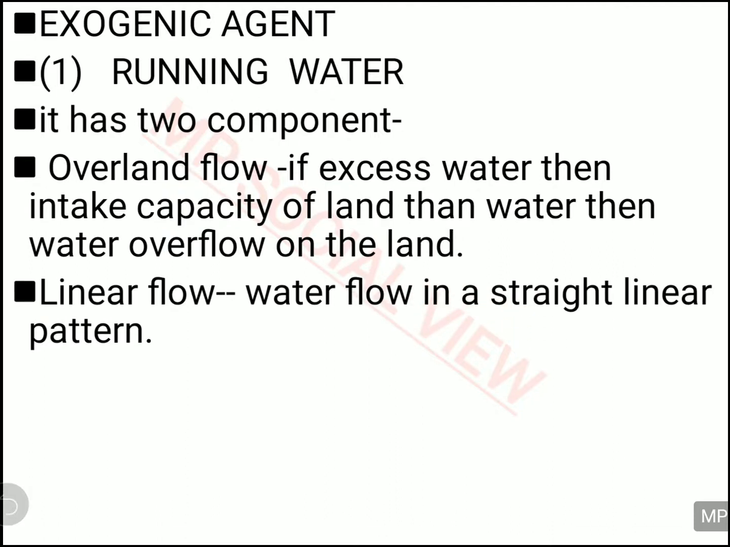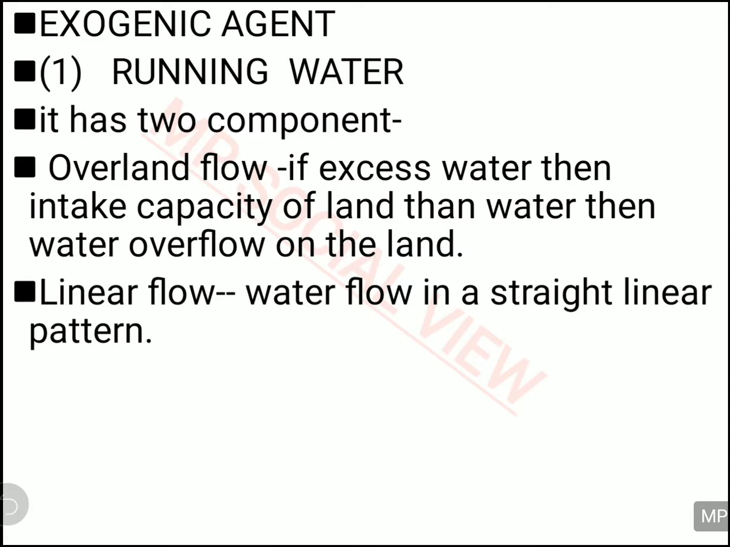What is overland flow? Suppose water is falling on the surface of the earth. First the soil will absorb some water and send it inside. But after some time the soil will become saturated and cannot absorb any more water. Then the water will start overflowing on the land surface, and that is called your overland flow.